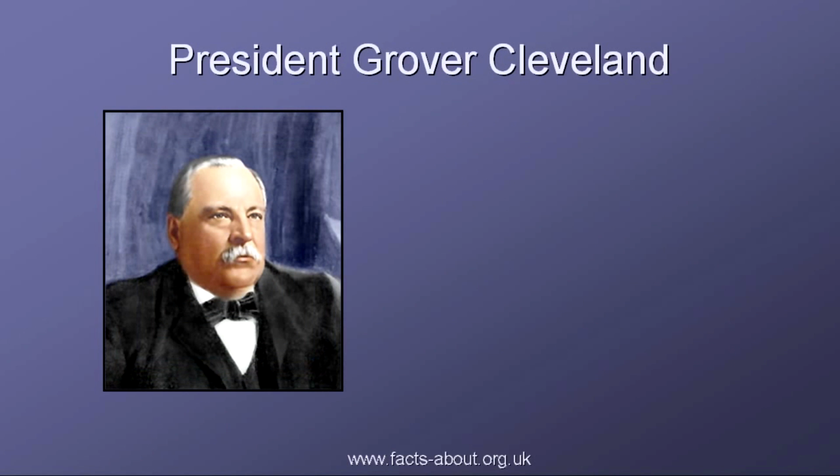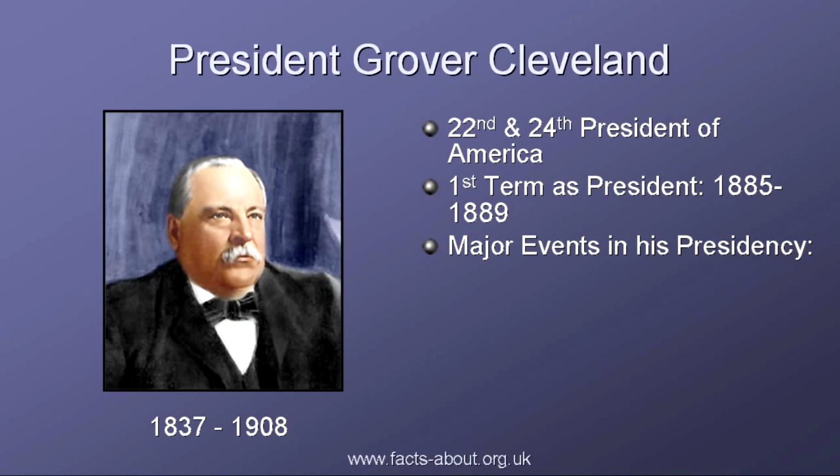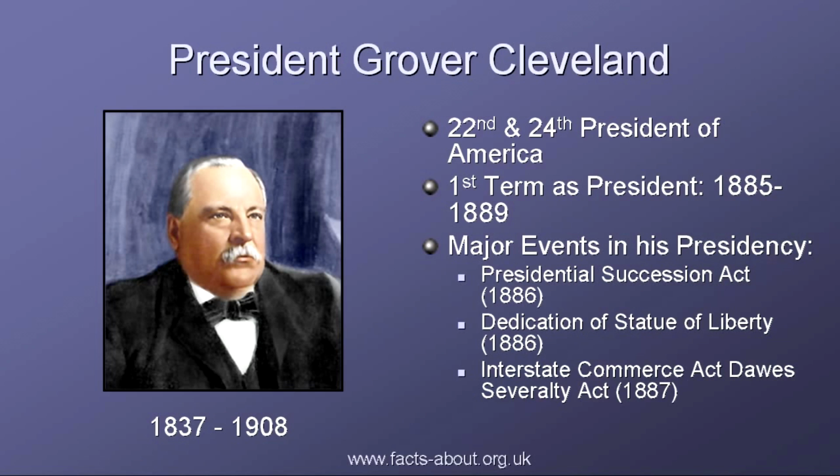Grover Cleveland was the 22nd and 24th President of America, the only president to be elected to 2 non-consecutive terms. The conservative Cleveland supported the gold standard and was famous for breaking the Pullman strike of 1894. His first term in office was from 1885 to 1889. His second term was from 1893 to 1897.